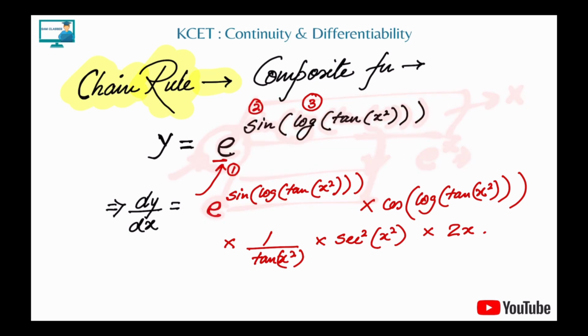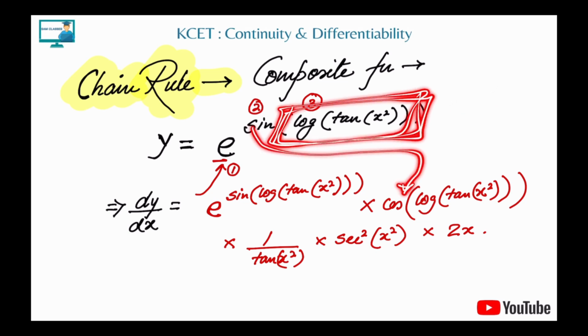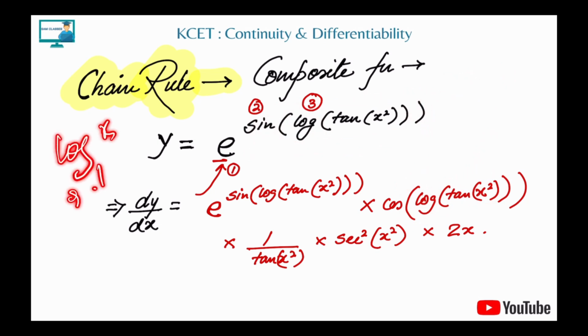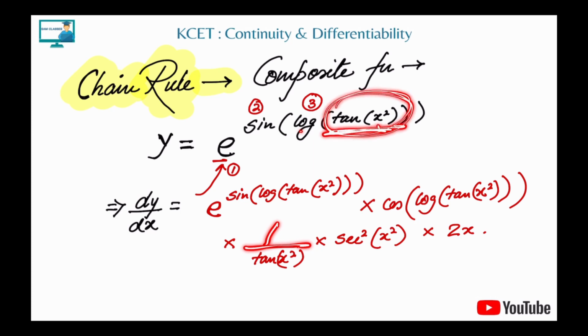Next, e is done, cross it. Now which function? Sine. So what is the derivative of sine? d by dx of sin x is what? Cos x. So for sine, cos will come, and the argument of the sine, this x, will be copied here as it is. So what was my x? Log of tan of x square. That's it. Now sine is also gone. Now what about log? What is the derivative of log x? It is 1 by x. So if it is capital X or log of anything, it is 1 by that thing. So we take 1 by what is inside the log, tan x square. So 1 by tan of x square.